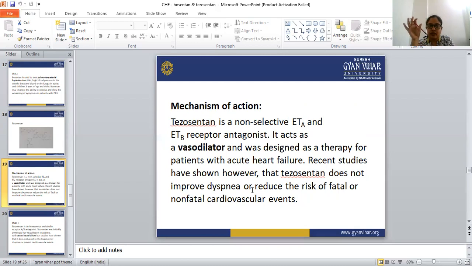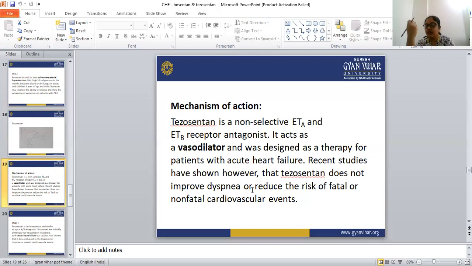Tezosentan relaxes the smooth muscles in the blood vessels and dilates them, and the dilation of the arterial vessels reduces the systemic vascular resistance and ultimately leads to a fall in arterial blood pressure. So tezosentan is also used in the treatment of hypertension, but it is also given in the treatment of CHF.